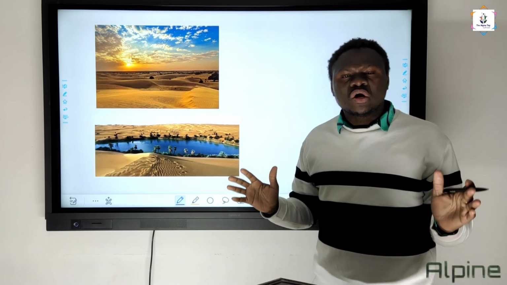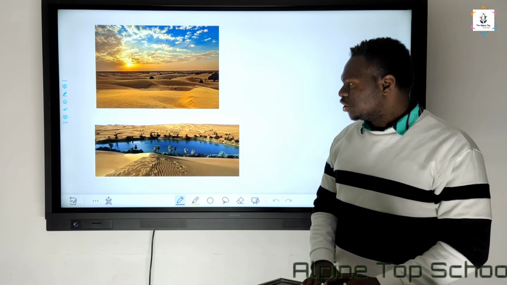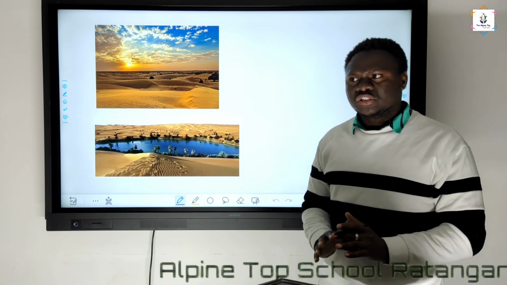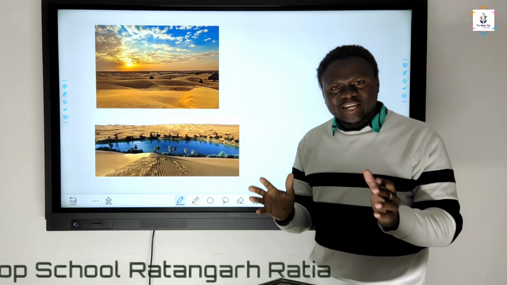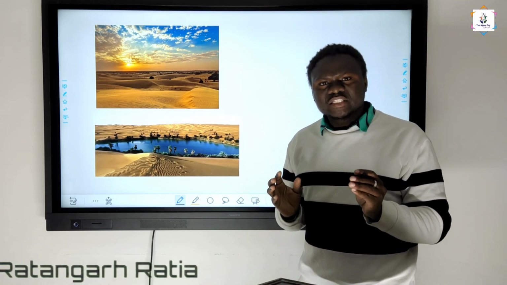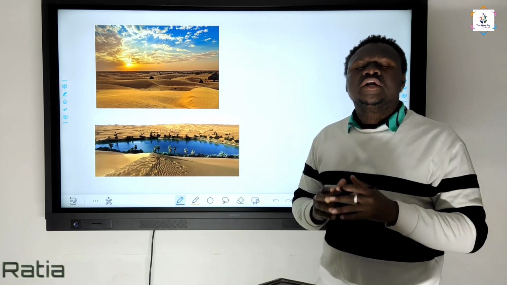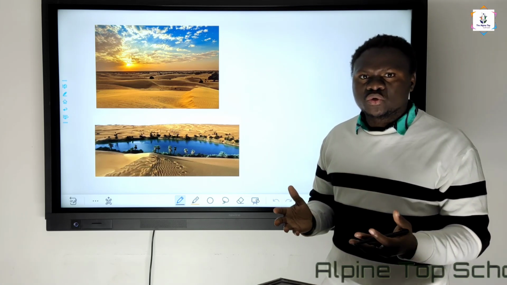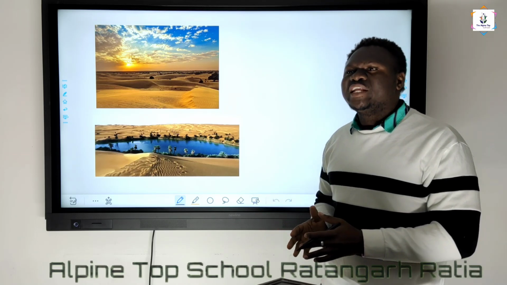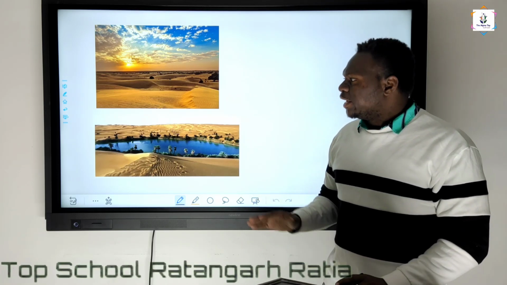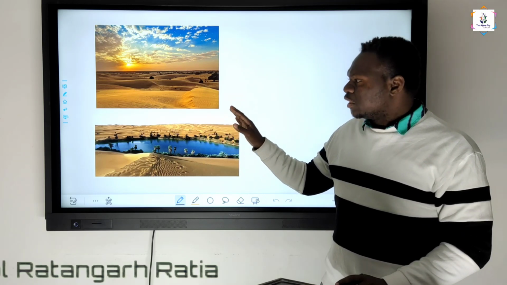In the third slide, we have the water resources of the desert area. Students, the water resources are very few in the desert, but there are certain places in the desert where you can get natural water, because we know that in the desert area there is a lack of water and there are very few rivers.